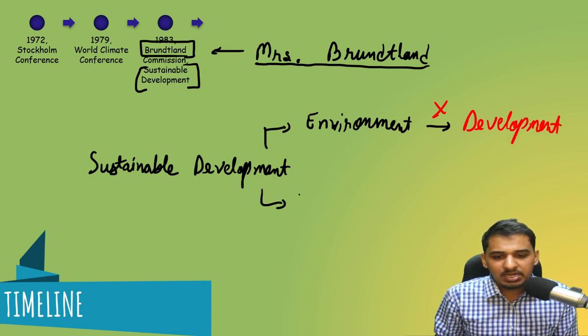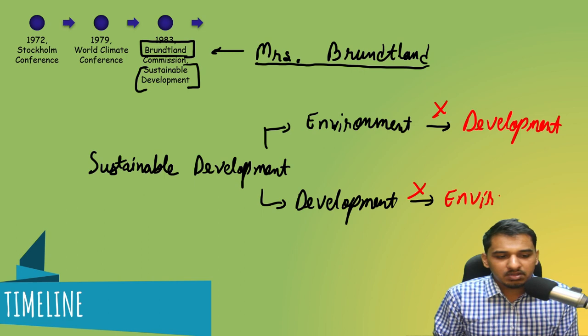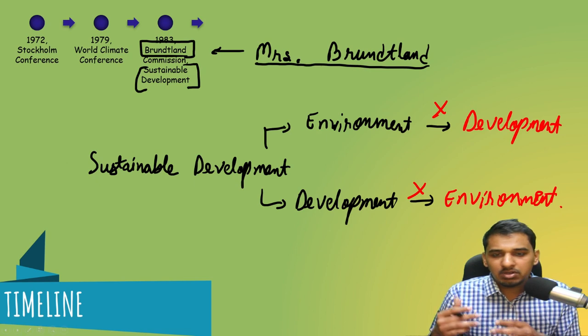But if we focus on development, then environment will suffer. So there was a constant debate on how we can achieve a certain amount of development without harming the environment.